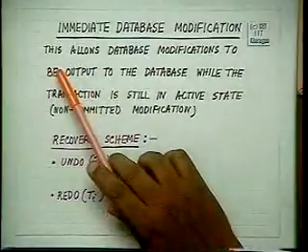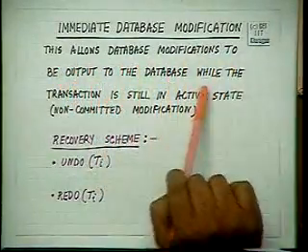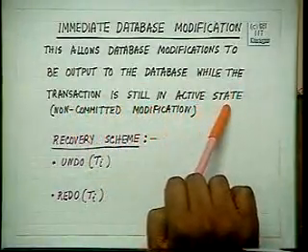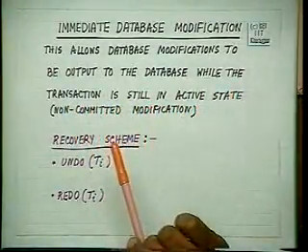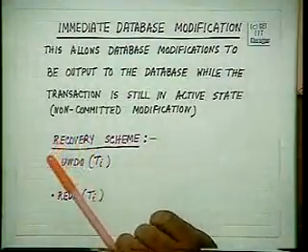So immediate database modification allows database modifications to be output to the database while the transaction is still in active state, or non-committed modification is allowed. That is, whenever you have a write operation, you really execute that write operation. It is not that you just write it into the log and defer it till the transaction partially commits. You actually write it into the disk.